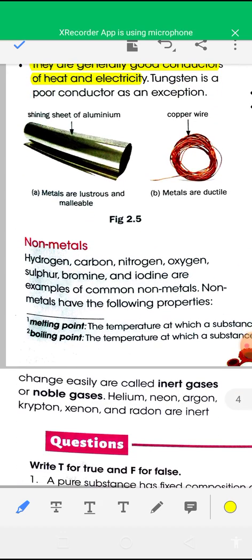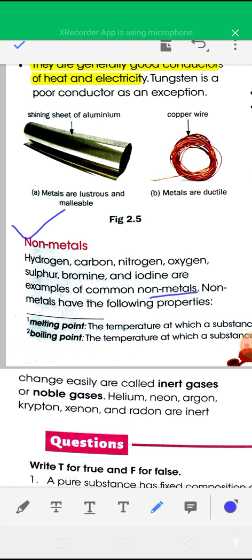Now see non-metals: hydrogen, carbon, oxygen, nitrogen. All gaseous substances are non-metals. Some non-metals can exist in solid form, some in gaseous form, and some in liquid form. For example, water is a non-metal which is liquid. So hydrogen, carbon, nitrogen, oxygen, sulfur, bromine, iodine are some examples of common non-metals.